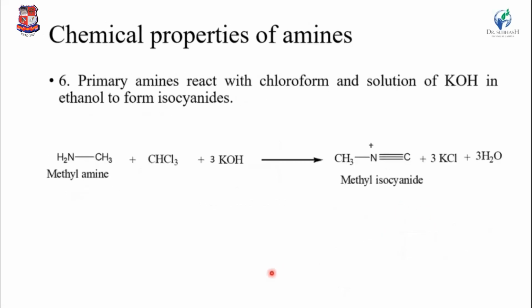Okay, then the sixth reaction is a primary amine reacting with chloroform and a solution of KOH in ethanol to form the isocyanide. So here methyl amine plus chloroform and 3 KOH molecules. So here methyl isocyanide is generated. A triple bond is made here and one C is attached here. Okay, so methyl isocyanide is generated, and then 3 KCl are removed and 3 H2O molecules are also removed.